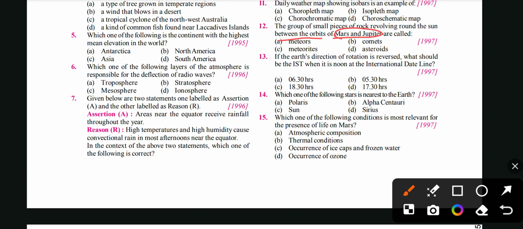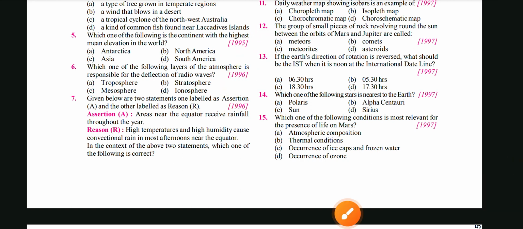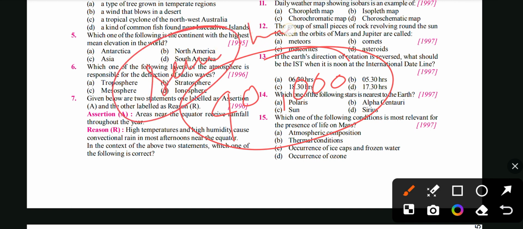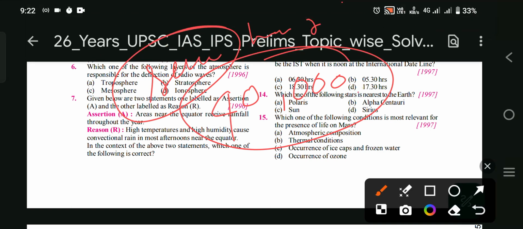You will find asteroids, many small asteroids, between Mars and Jupiter. The asteroids are groups of small pieces of rock revolving around the sun between the orbits of Mars and Jupiter. There are approximately 40,000 in number, revolving around the sun between Mars and Jupiter.